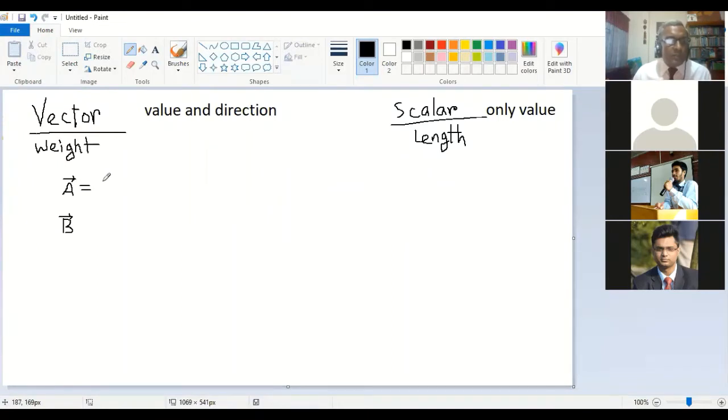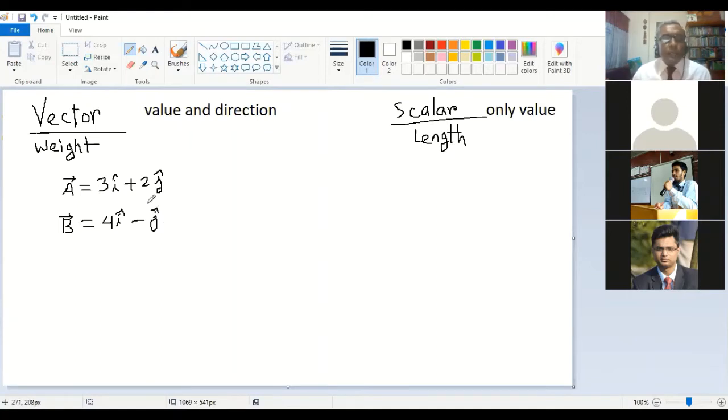We can write something like 3i, and there is a mark also, plus 2j, there is another mark over j also. For B maybe another example, say 4i and then only j, like this. So what are i and j? I will explain.